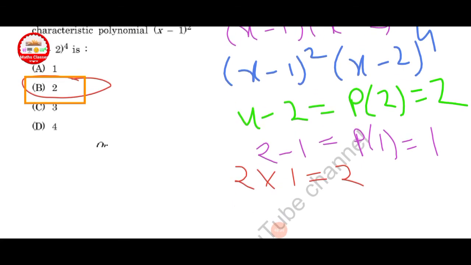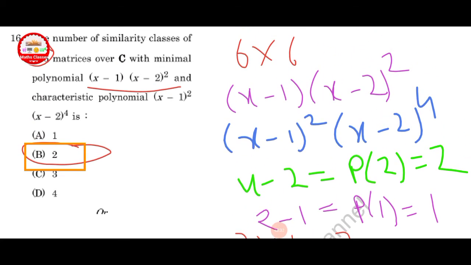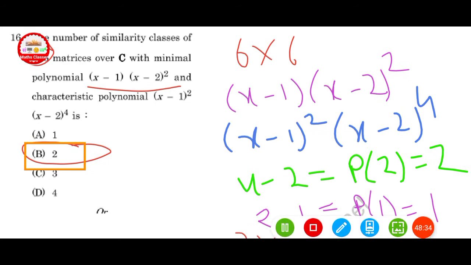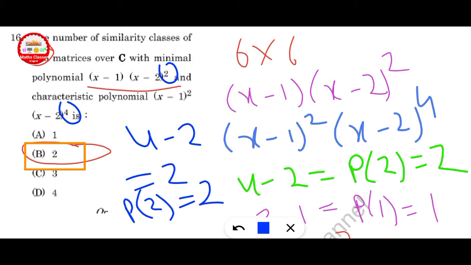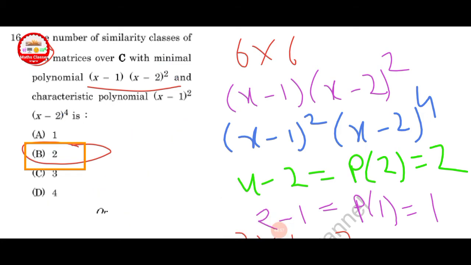Now check for lambda equal to 2. Here the characteristic polynomial has exponent 4, and the minimal polynomial has exponent 2. 4 minus 2 equal to 2. What is the partition of 2? The partition of 2 is 2. And 2 into 1, finally we get 2. So option B is correct here.